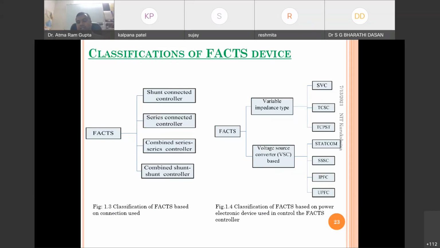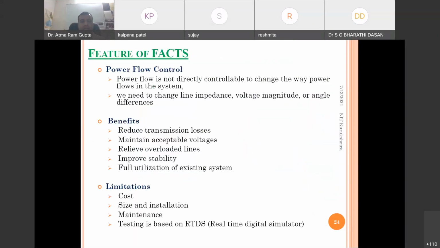If you see the category of variable impedance type, there are SVC, TCSC, and TCPST, and as per the VSC based, there are STATCOM, TCSC, IPFC and UPFC. So all these types of FACTS devices we are using in the transmission line.